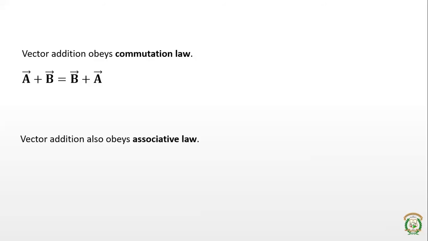It also obeys the associative law. If you have more than two vectors, the sum of A with the sum of B and C will be the same as the sum of A plus B, plus C. You can take some random vectors, add them and verify, and they will come out equal.